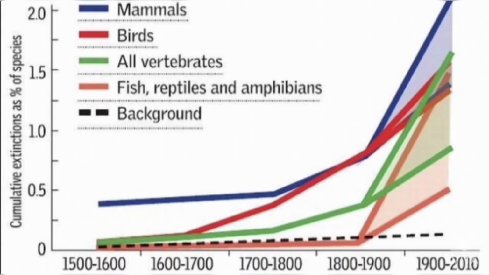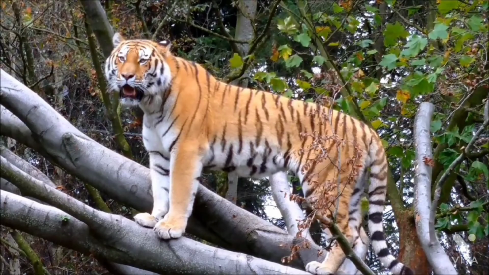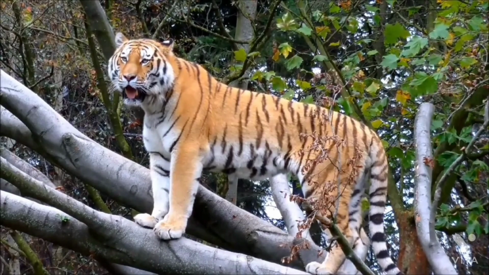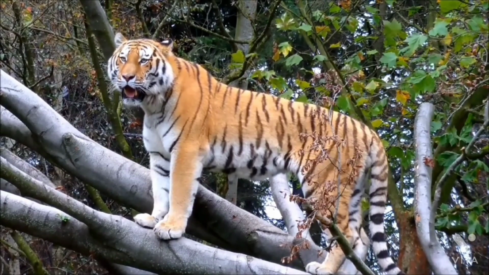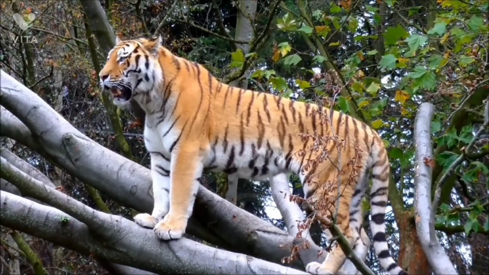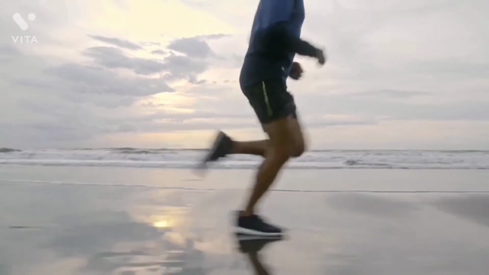This is referred to as the background rate, and it is equal to around 1 species extinction per 1 million species per year. Currently, because of human activity, the actual rate is tens of thousands of times higher, meaning species are becoming extinct much faster than they should be. Studies have found that some species lost from Earth would have continued to survive for 800 to 10,000 years without the interference of human activities, according to a study published in the journal Science Advances.